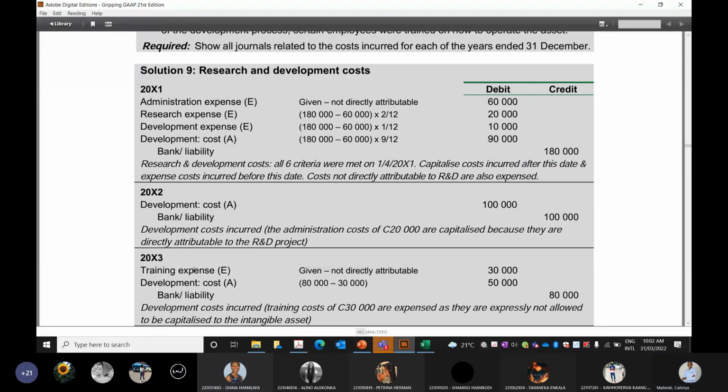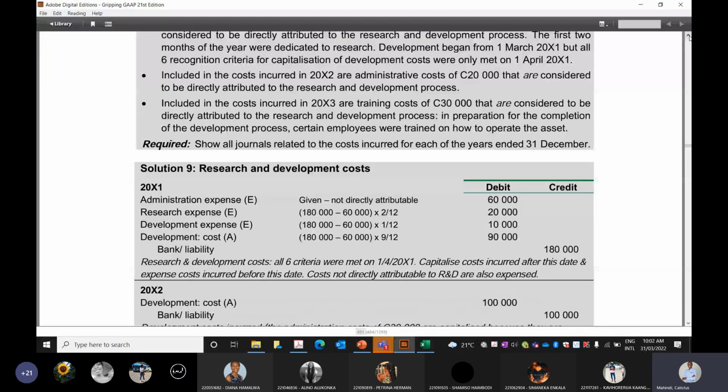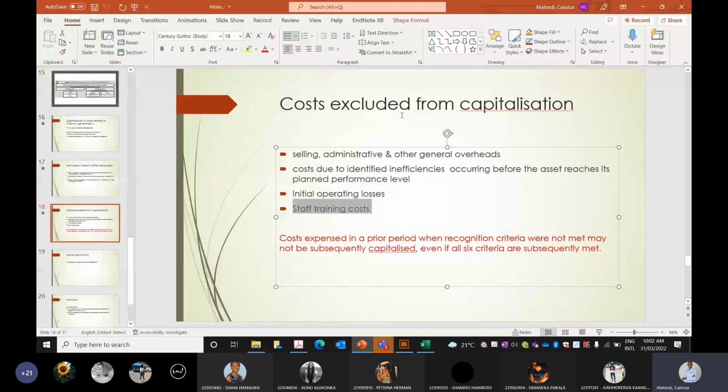But doesn't it say the training costs are attributable? Doesn't that mean that we should capitalize that, because we only capitalize directly attributable costs? Okay, so let us read there. Training costs are considered directly attributed to the research and development process. However, the standard goes on to further exclude training costs from capitalization.